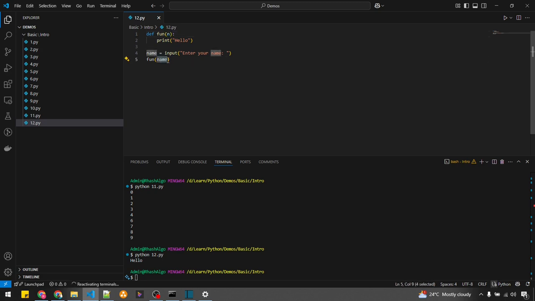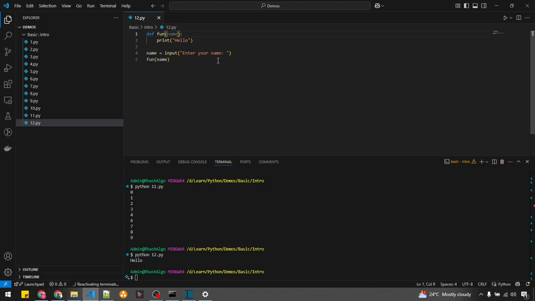The name which I am passing here should match the variable which I have taken as an input. This is function calling, guys, and this is function declaration. In the function declaration, the name doesn't need to match.